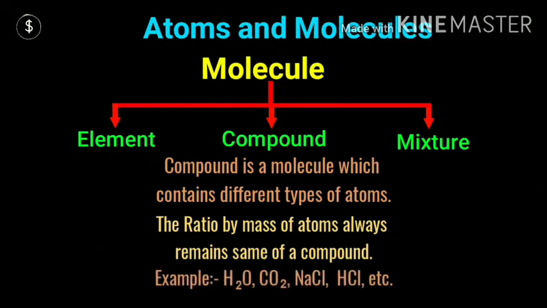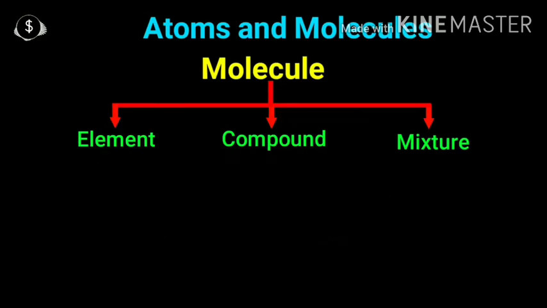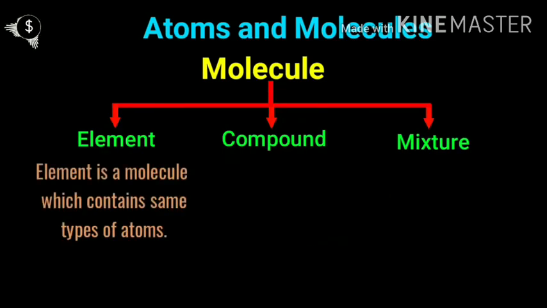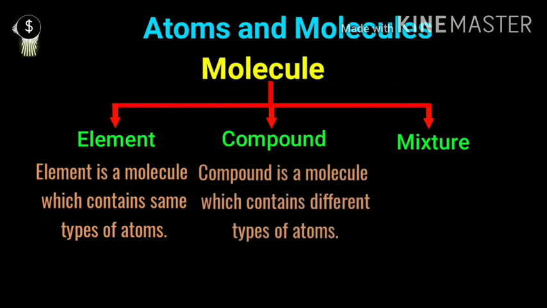Like in H2O, by mass the ratio of hydrogen and oxygen will be the same. In carbon dioxide, by mass the ratio of carbon and oxygen will be the same. So the ratio by mass always remains constant.